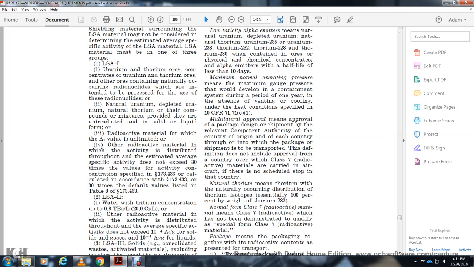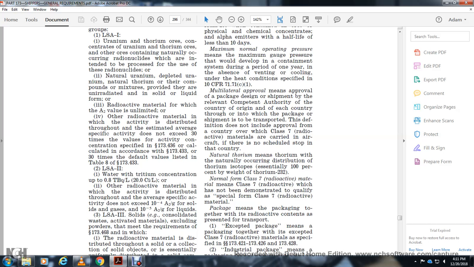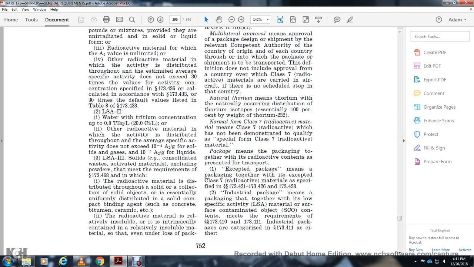Package means the packaging together with the radioactive materials contents, as presented for transport. Excepted package means a packaging together with the class 7 radioactive material that is specified in 173.421 through 173.426 to 173.428. Industrial package means a packaging together with low specific activity material or surface contaminated objects, meeting the requirements of 173.410 and 173.411.